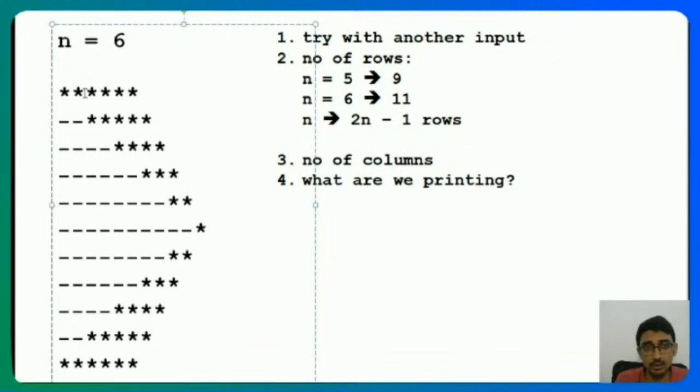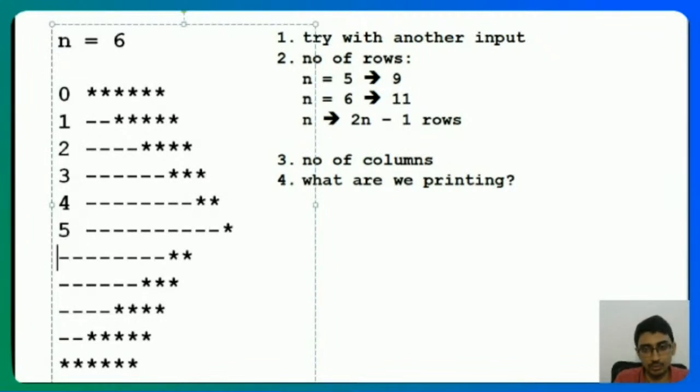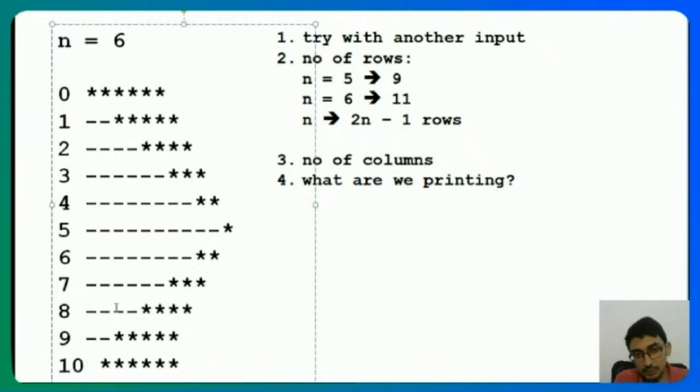For example, let's say you call this the 0th row, the first row, second row, third row, fourth row, fifth row, sixth row, seventh row, 8, 9, and 10. Actually, the sixth row is nothing but the fourth row. Seventh row is nothing but the third row.